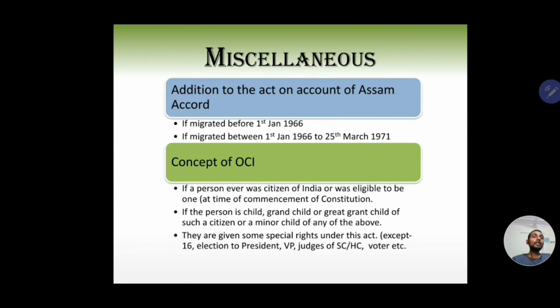Now, what are the benefits of overseas citizen of India? The benefits given to overseas citizen of India is that they get almost all the rights except those specified in these acts. Now, what are some of the rights which have been specified in the act? So they are Article 16. What is Article 16? Article 16 talks about equality of opportunity in matter of public employment.